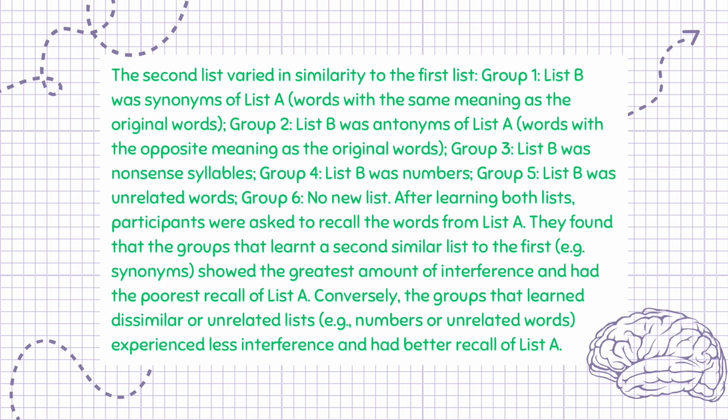After learning both lists, participants were asked to recall the words from List A. They found that the groups that learnt a second similar list to the first, e.g. synonyms, showed the greatest amount of interference and had the poorest recall of List A. Conversely, the groups that learned dissimilar or unrelated lists, e.g. numbers or unrelated words, experienced less interference and had better recall of List A.